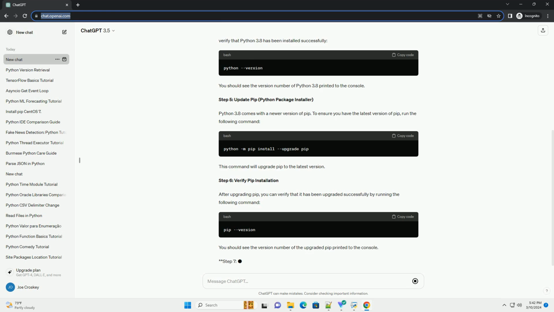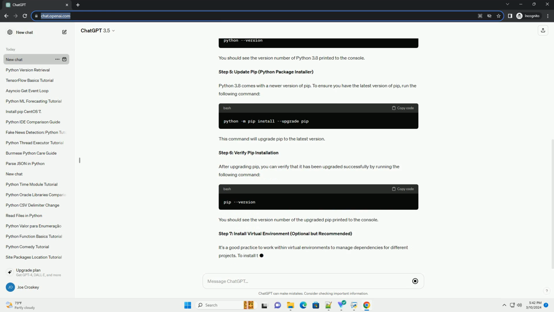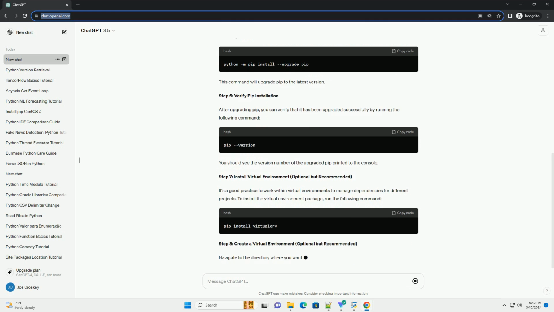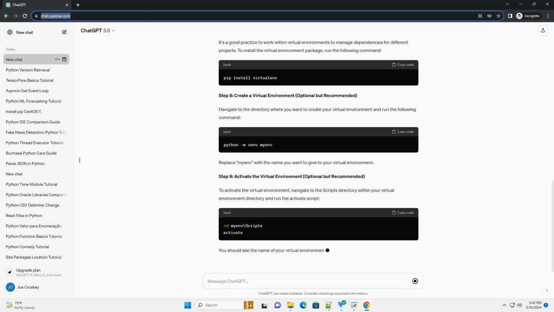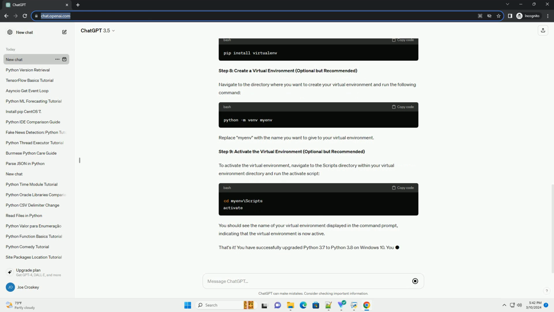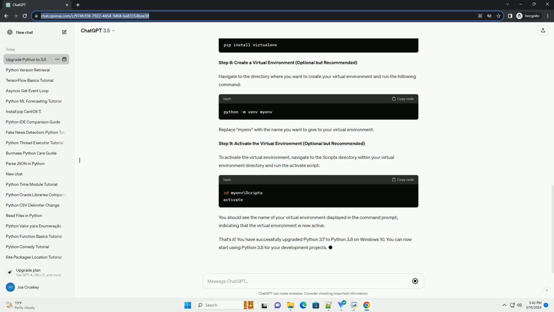Visit the official Python website, https://www.python.org/downloads, and navigate to the Downloads section. Look for Python 3.8 and download the Windows installer .exe file. Make sure to select the correct architecture, 32-bit or 64-bit, based on your system.